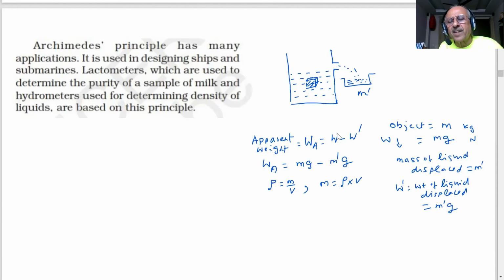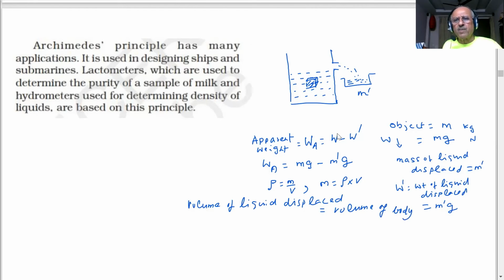Now in both the cases, you know one thing, that the volume of liquid displaced is equal to the volume of the body. How much volume will be there? Whatever volume is there, the same volume of water will come out. Am I right? Yes, sir.